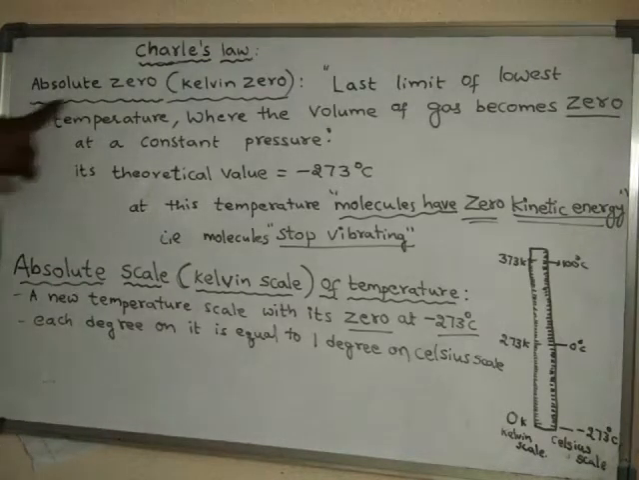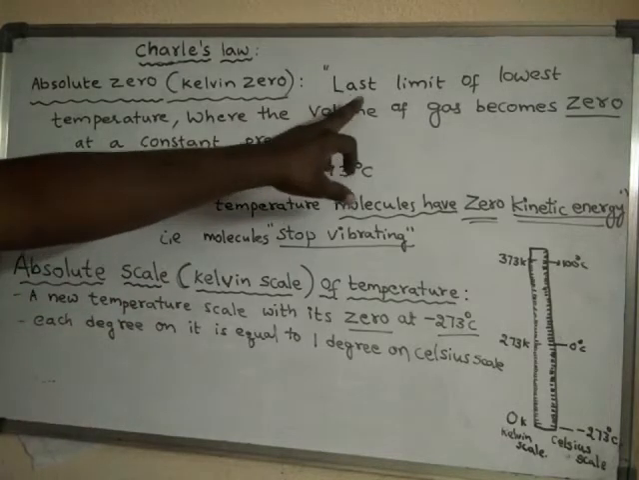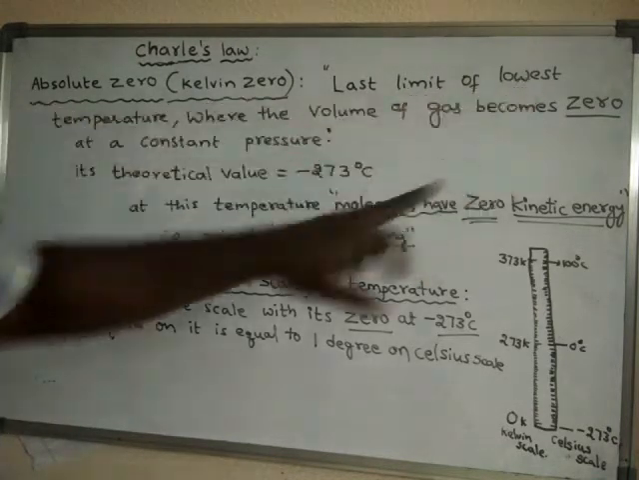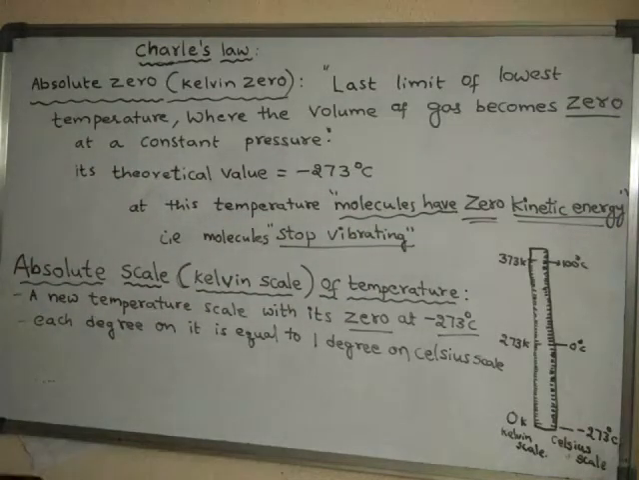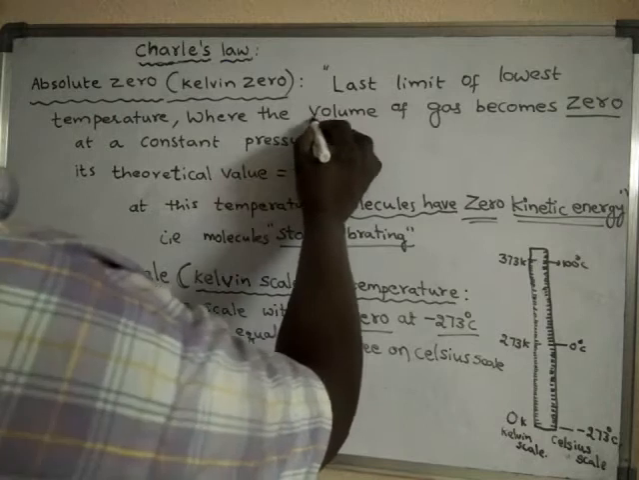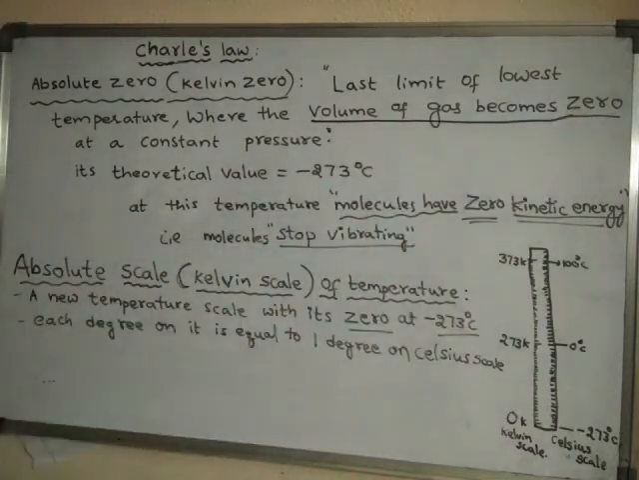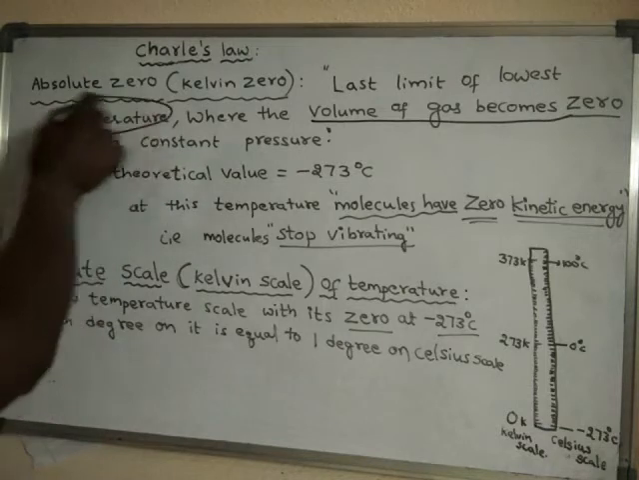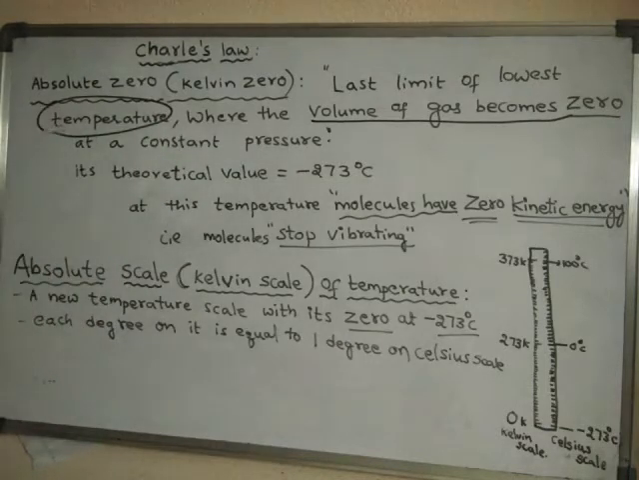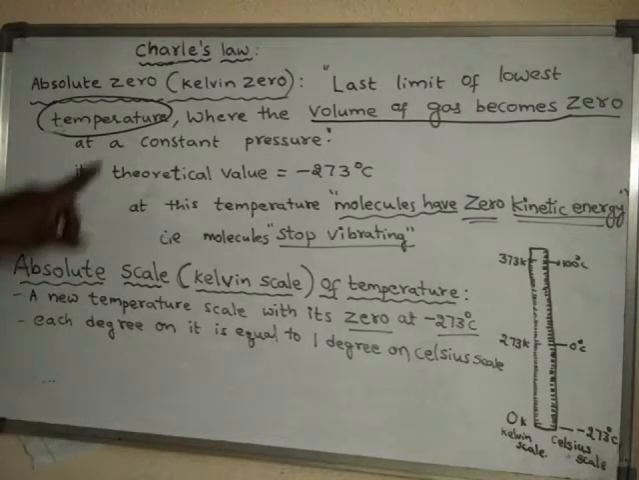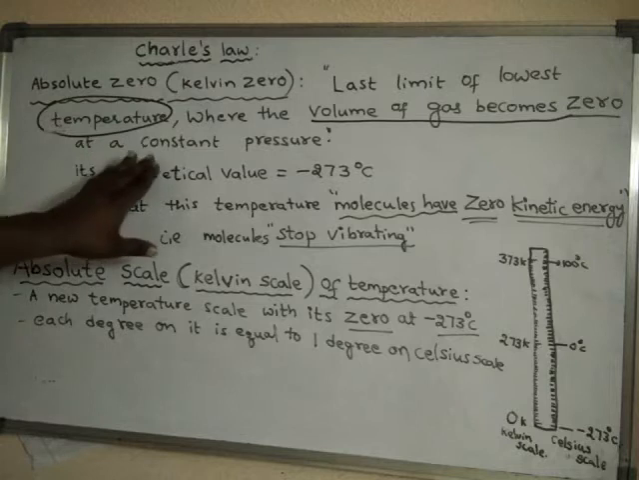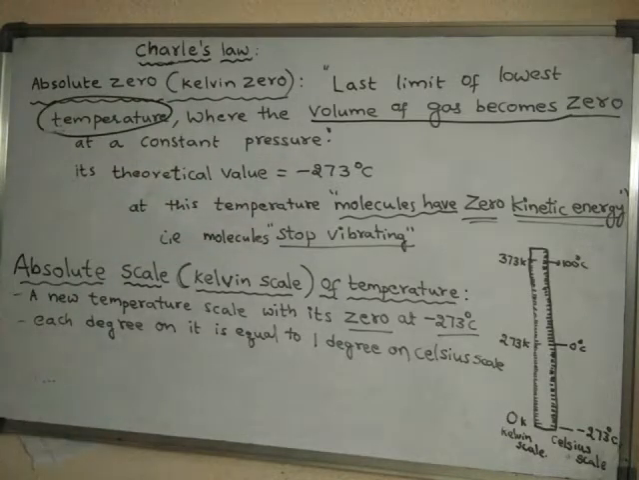So the definition of absolute zero or zero Kelvin. What is absolute zero or zero Kelvin? Actually, the last limit of lowest temperature where the volume of the gas becomes zero. That means the temperature where the volume of the gas becomes zero is said to be absolute zero when pressure is kept constant.